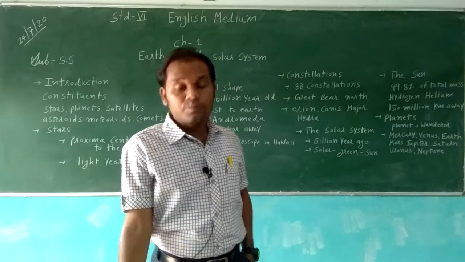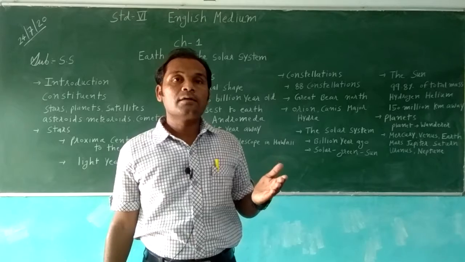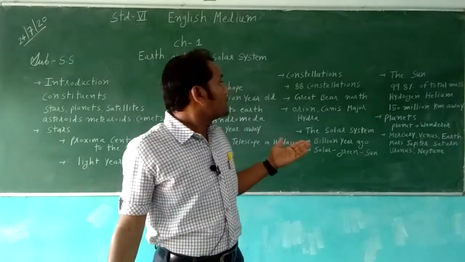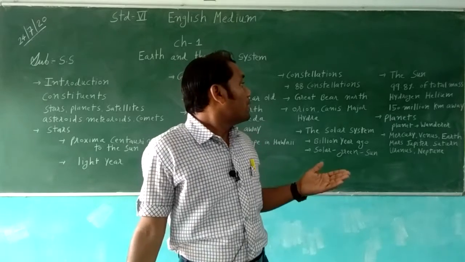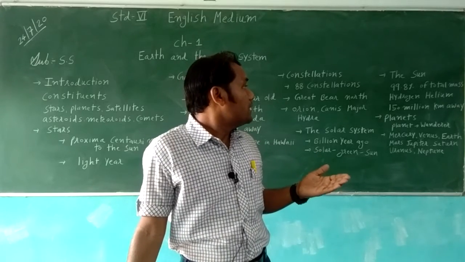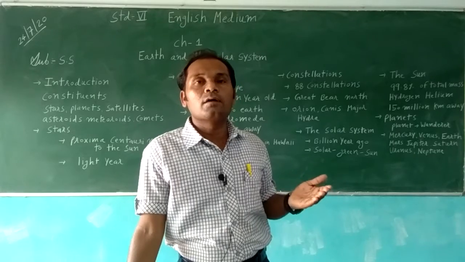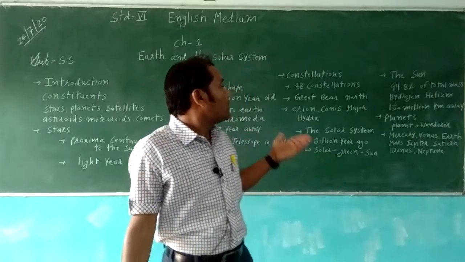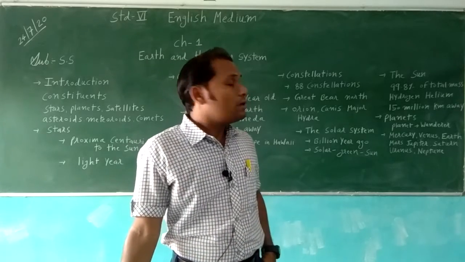It is the largest object in the solar system. The sun is a star, like a big ball of hydrogen and helium, and it is 150 million kilometers away from the earth.